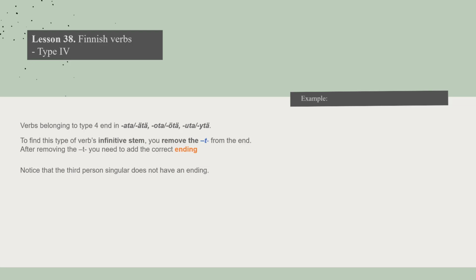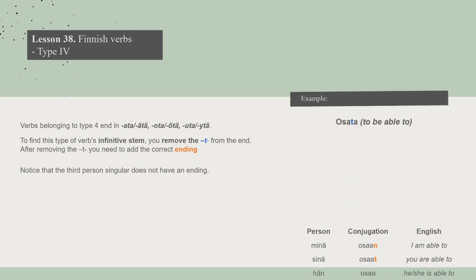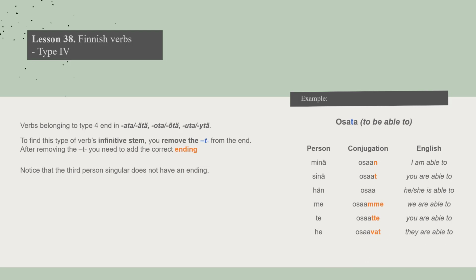Here is one example. Osata. Minä osaan. I am able to. Sinä osaat. You are able to. Hän osaa. He is able to. She's able to. Me osaamme.